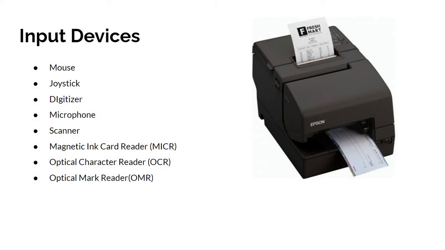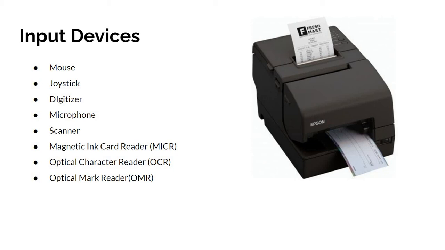The bank's code number and check number are printed on the checks with a special type of ink that contains particles of magnetic material that are machine readable. This reading process is called magnetic ink character recognition, MICR. The main advantage of MICR is that it is fast and less error prone.